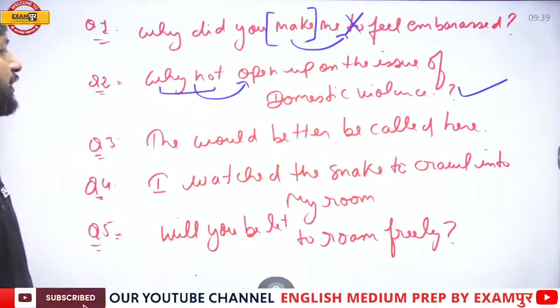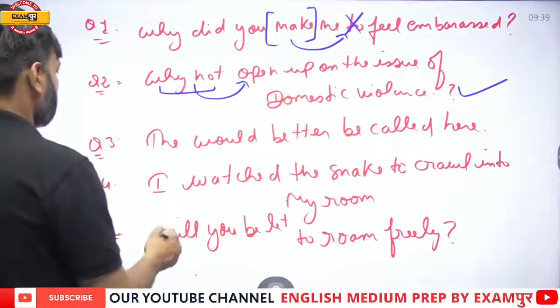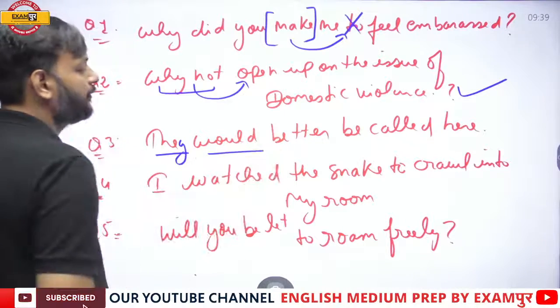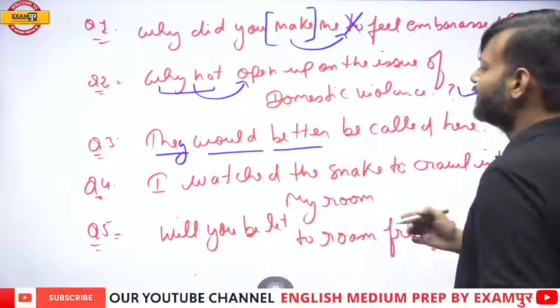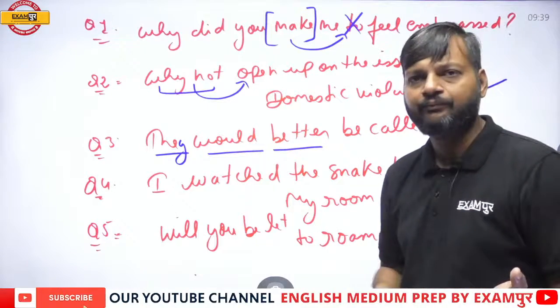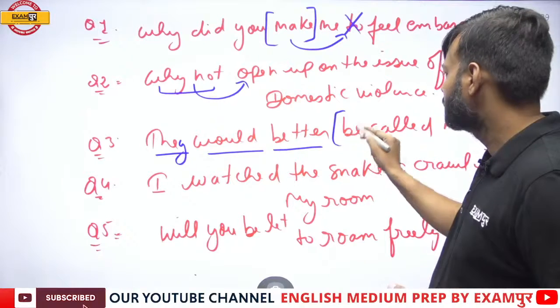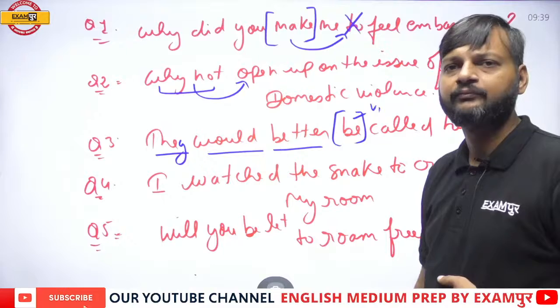Okay, now the third sentence. They would better. Now, would better is always followed by V1. So what is this? Is this not the first form of verb?